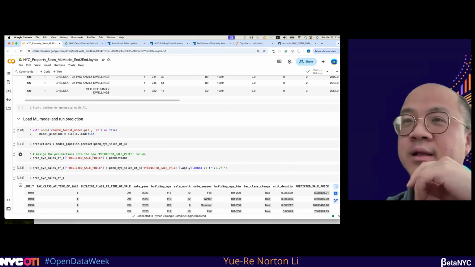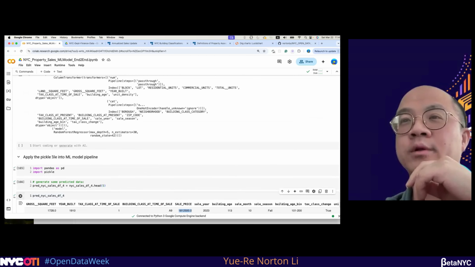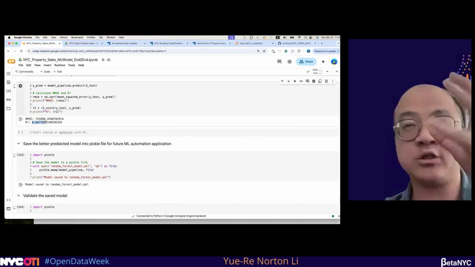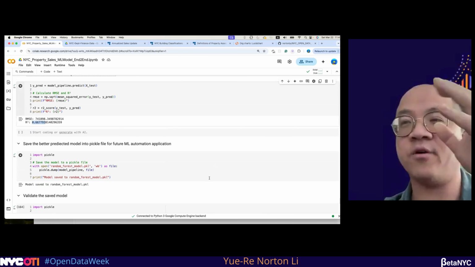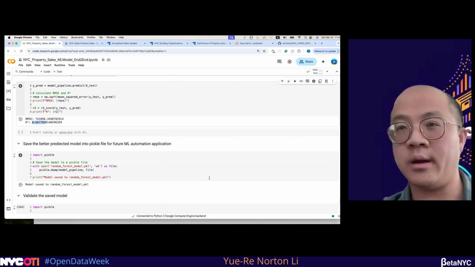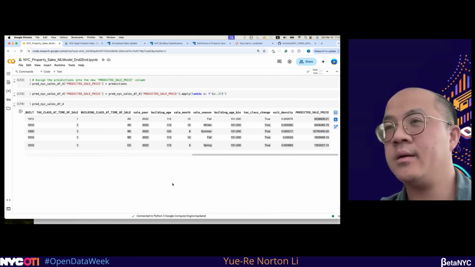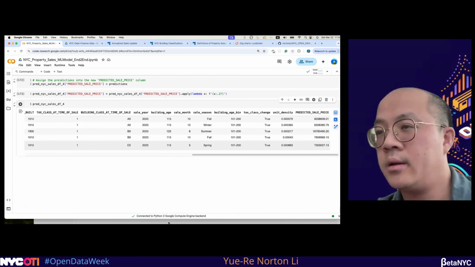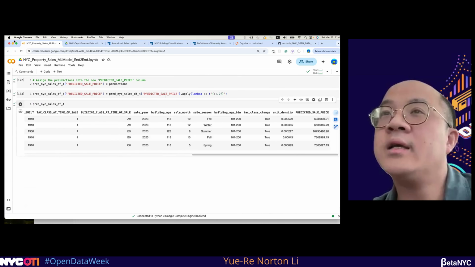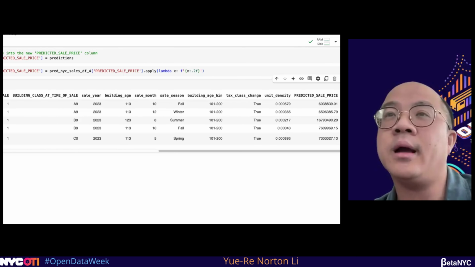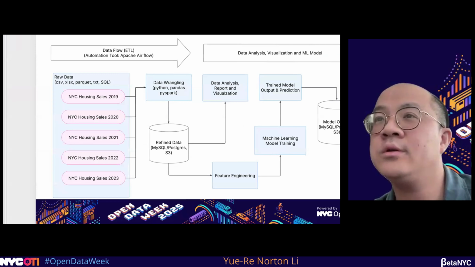But if you can get this R square up to 90% for your model, you will get much closer predicted prices compared to the original prices. Yeah, that's almost how I use this end-to-end machine learning model for the demonstration.